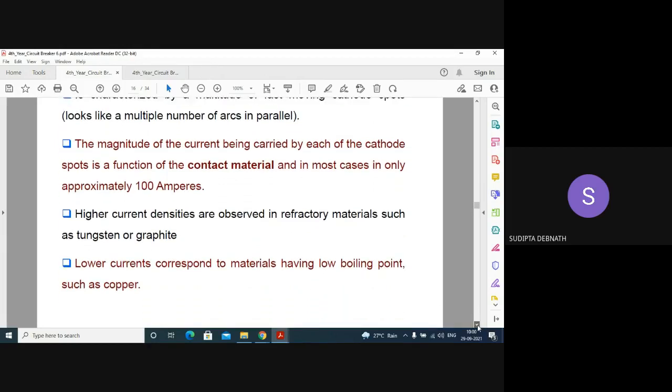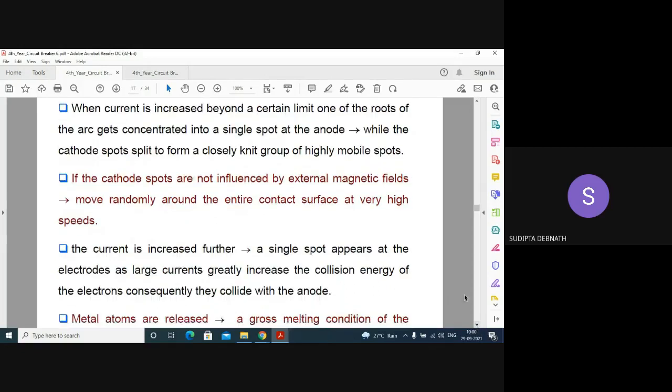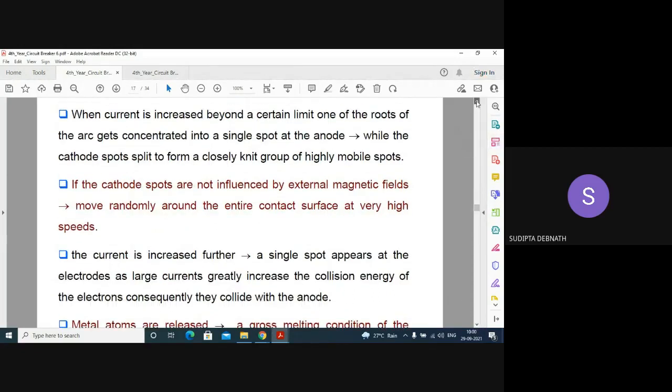You have to study the characteristics of different types of materials used for the contact surface. I have some slides on that.